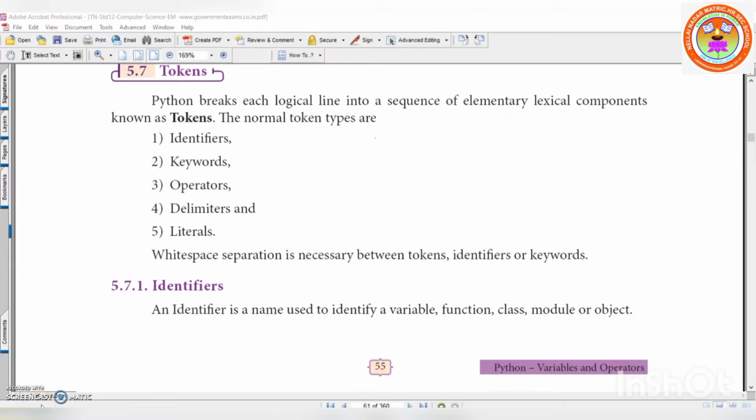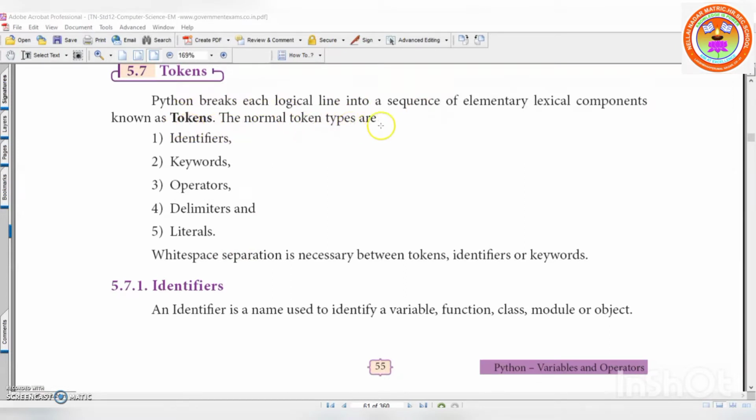As you all know, there are 5 tokens which you already learned in 11th standard in C++. Do you remember? Python breaks each logical line into a sequence of elementary lexical components known as tokens.